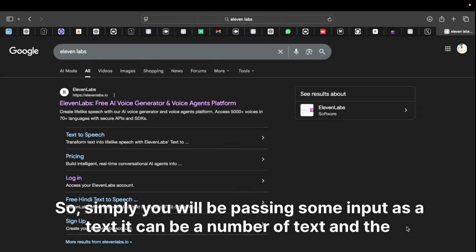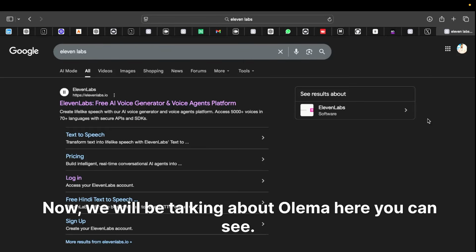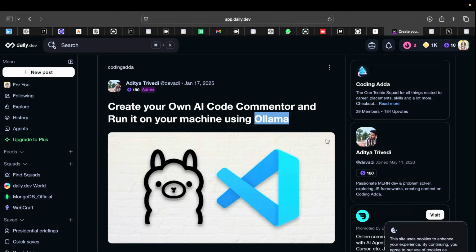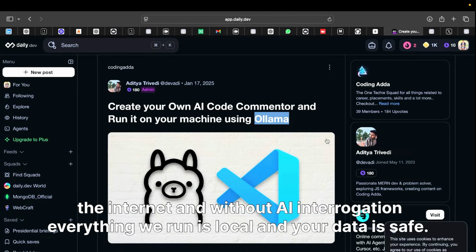So simply you will be passing some input as text. It can be any amount of text, and the agent will do some internal calculations and transform the text into audio. Now we'll be talking about Ollama. Ollama is an open-source tool which runs an LLM on our local PC without internet and without an external AI service.